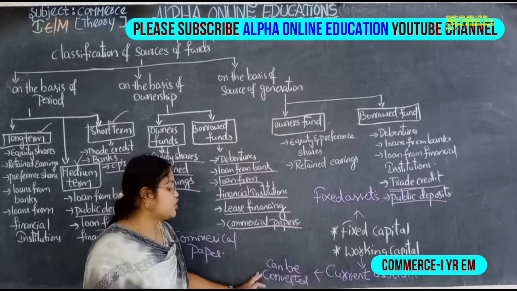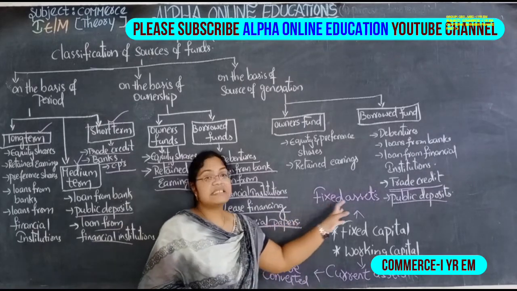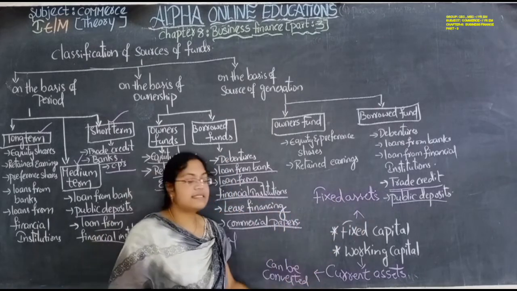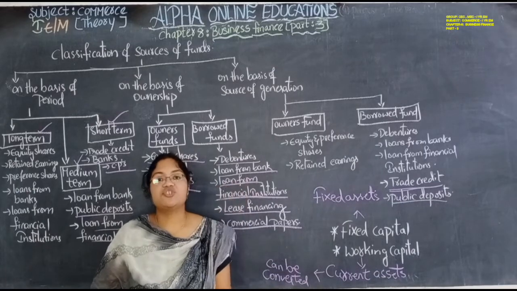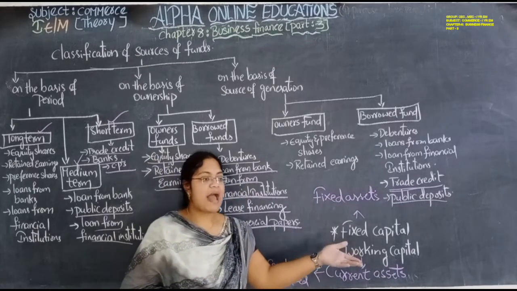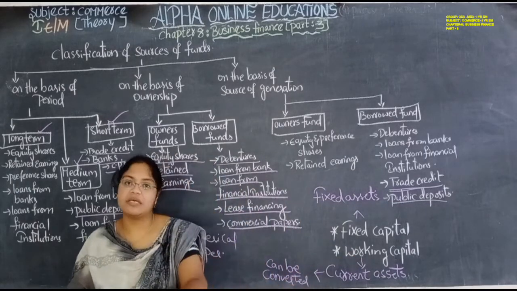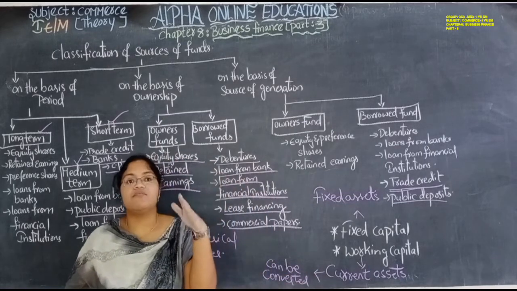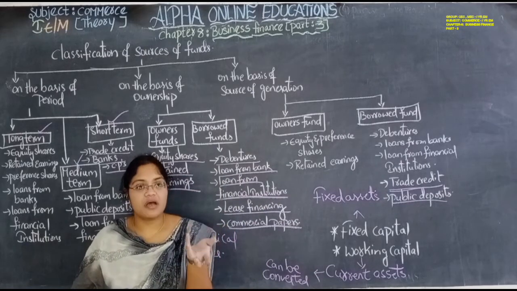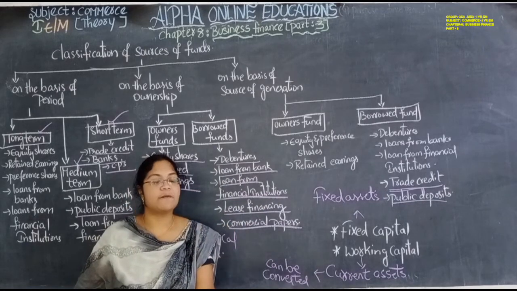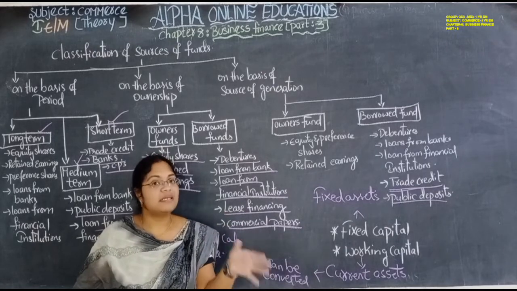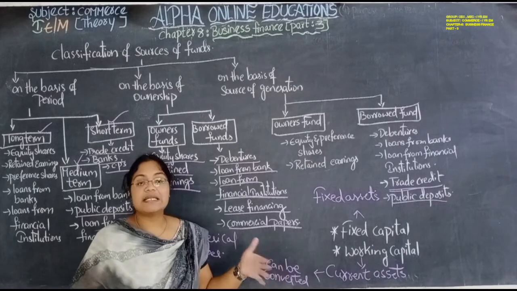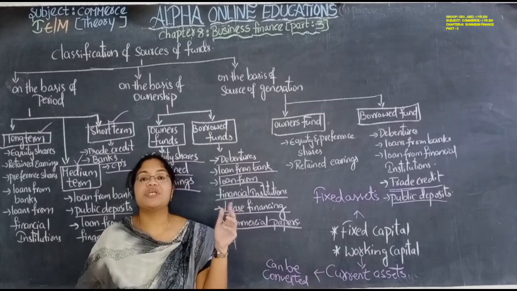Fixed assets can't be converted into cash easily. For example, current assets means a check. A check is a current asset. If we go to the bank, the bank will convert the check into cash. Cash in hand, the cash we have in our hand, is also a current asset. Bills receivable is a current asset.